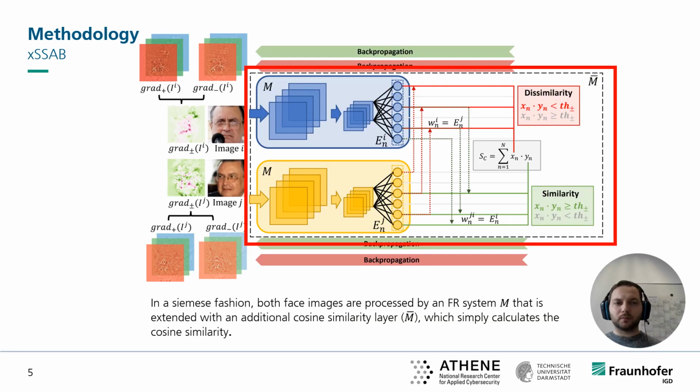In the first step, we propagate both images through a Siamese network of face recognition model M to gain feature embeddings of the face images. We extend the face recognition model M to M bar by adding a cosine similarity layer, which calculates and outputs the cosine similarity of both input faces to include the matching process in the network architecture. The weights from the embedding layer to the cosine layer are derived from the face embeddings.